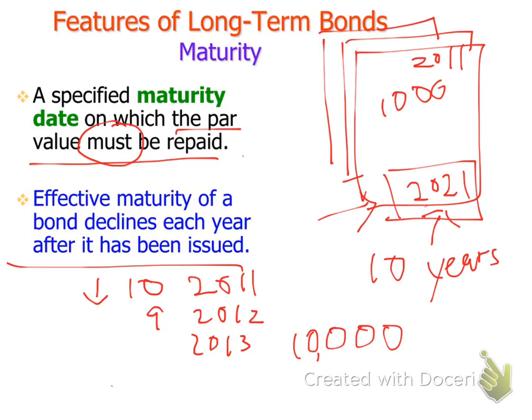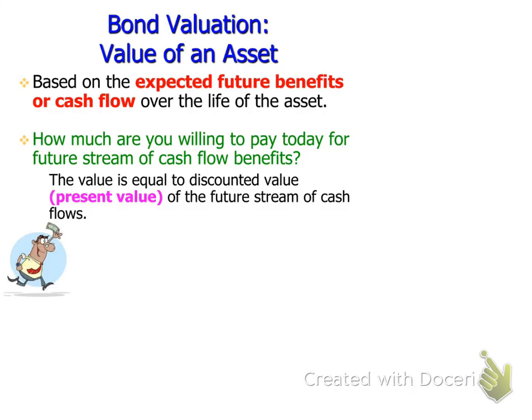In 2012 it becomes 9 years, and in 2013 it becomes 8 years. So the maturity date of a bond will decline each year after it has been issued. Slowly it will reduce to year 1, year 0. Okay, now we go on to the next slide.